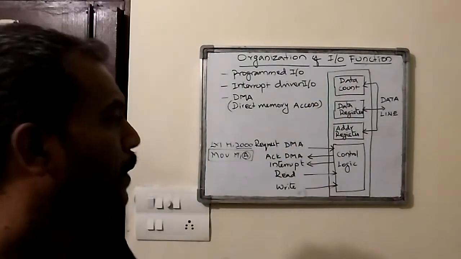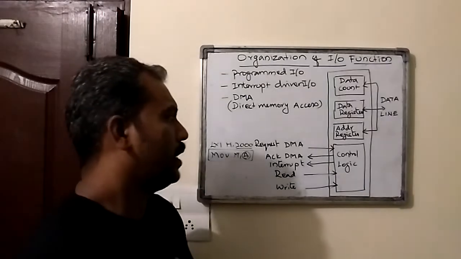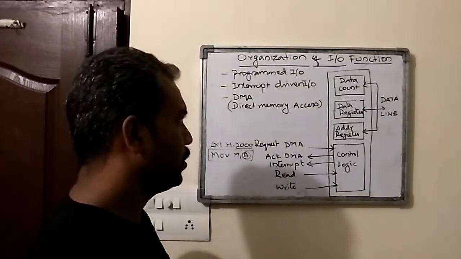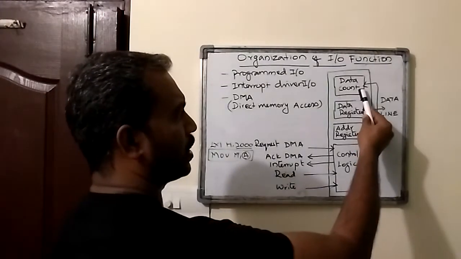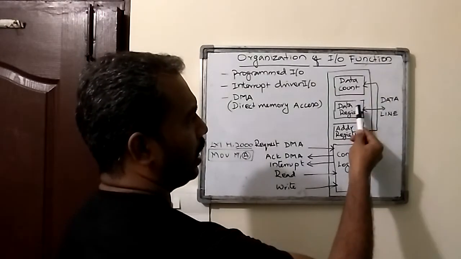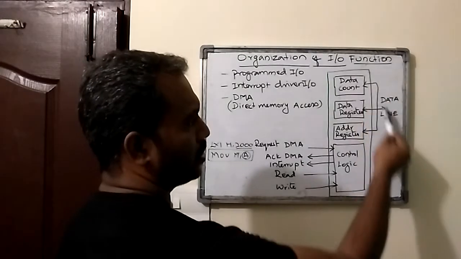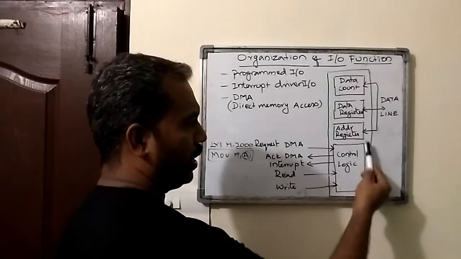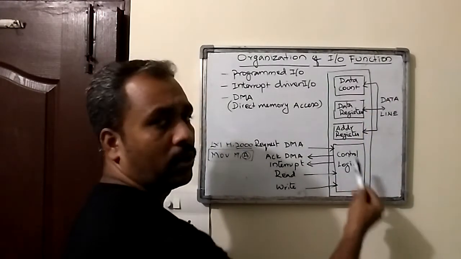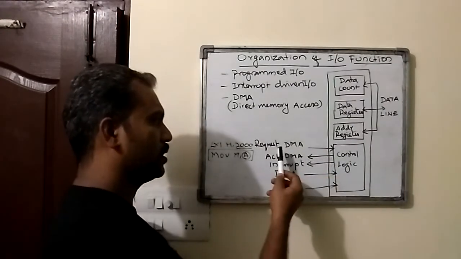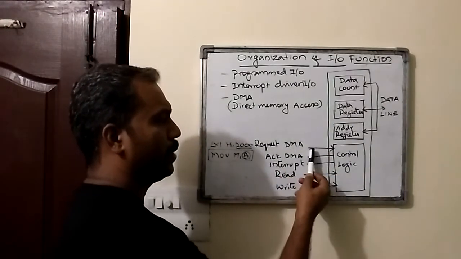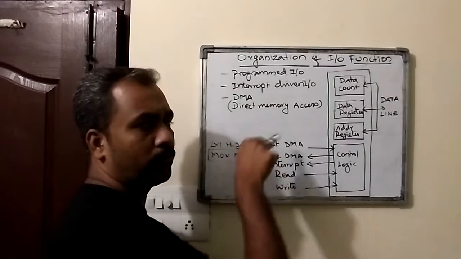I have drawn a block diagram of DMA. Here you can find there is a data count register, a data register, and an address register. These are connected with the data line, and here you can find the control logic. This control logic has a request DMA line. There is a request from the processor.